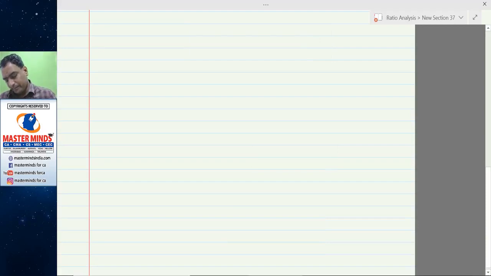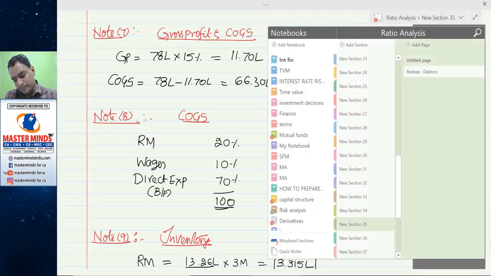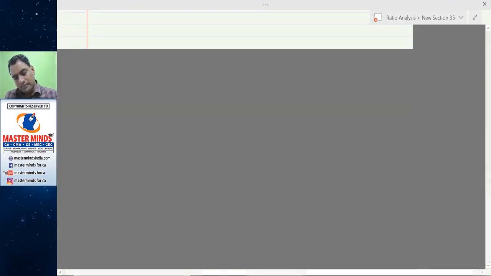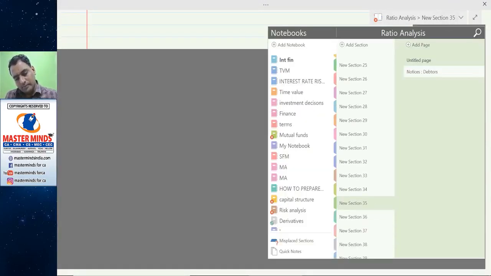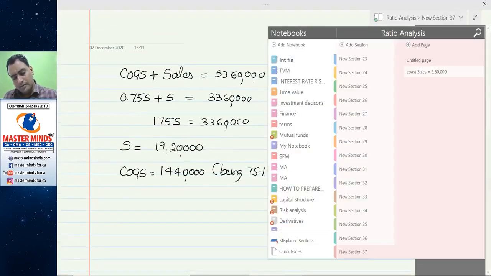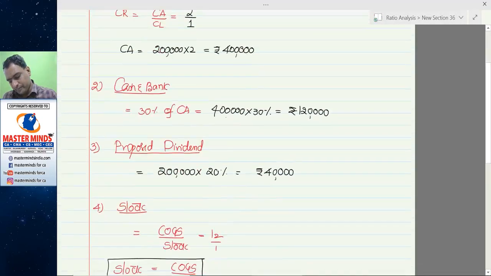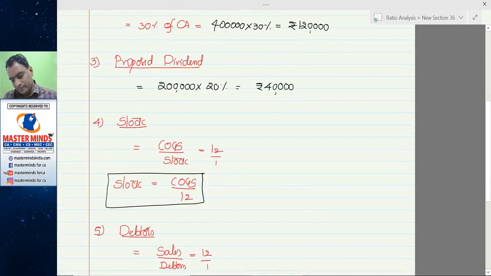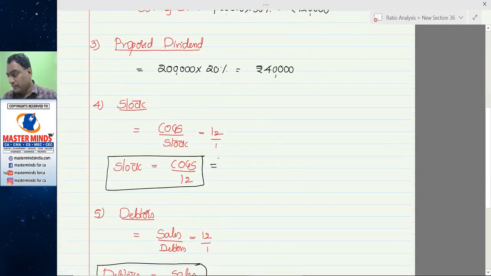Next, substitute these values. 14,40,000 divided by 12 is 1,20,000.